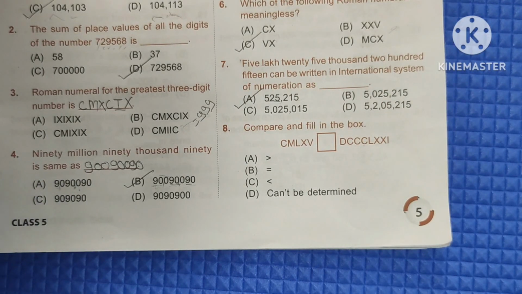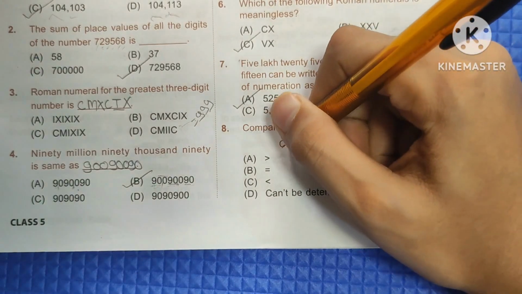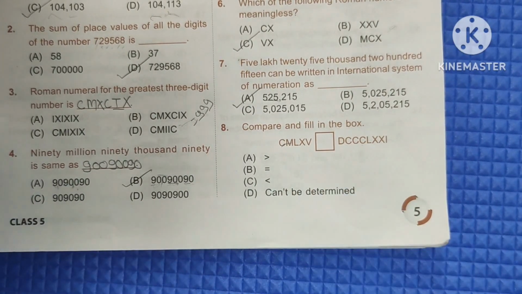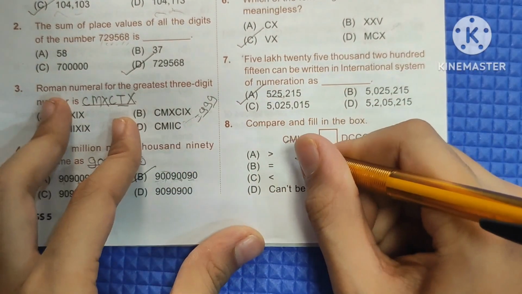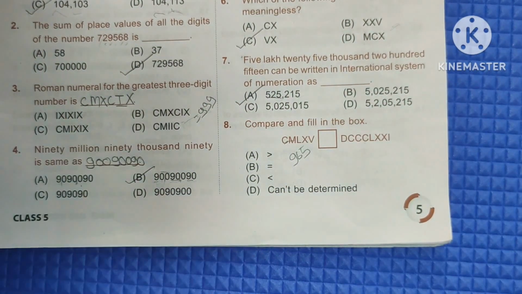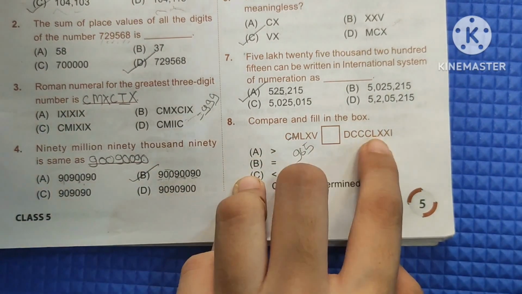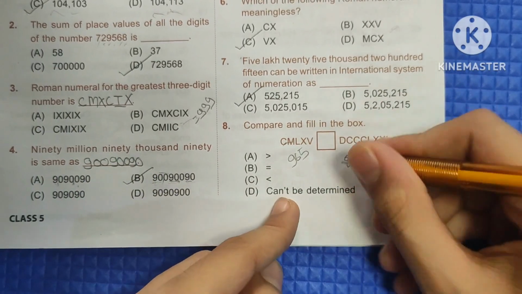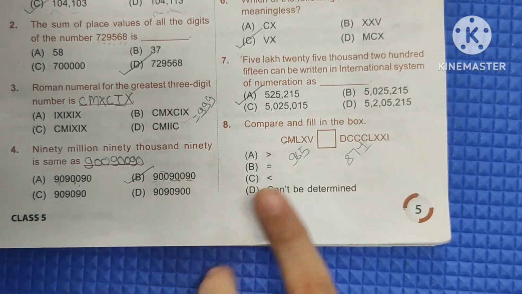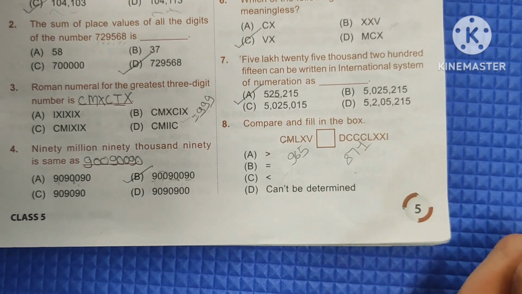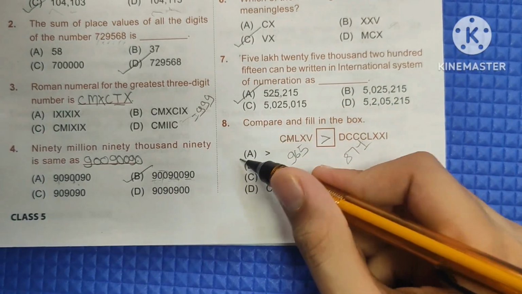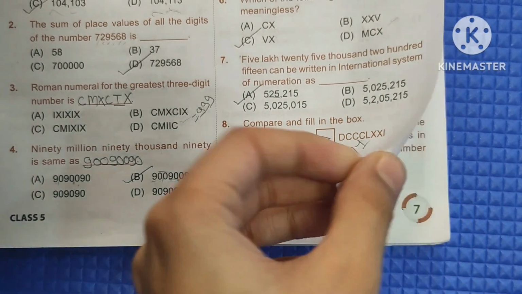Now 8th question, compare and fill in the box. So here it is CM means 900 and LX means 60 and V means 5, so I will write here 965. And now this D and triple C means 800, L double X means 70 and I means 1, so 871. So which is bigger, 965 or 871? This one only. So our A one is the correct answer here.